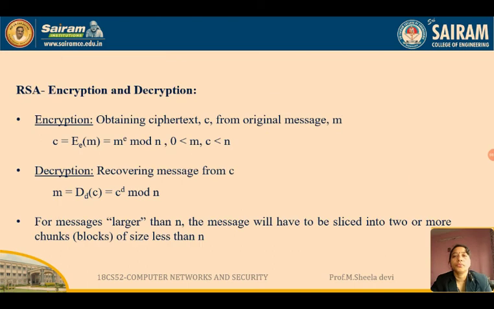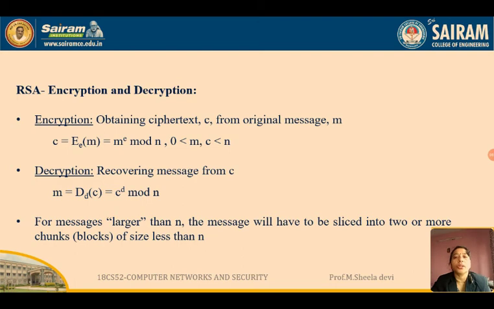Next, the RSA encryption and the decryption process. So in our hand we now have the private key as well as the public key. Now C is equal to, what is the formula to convert the plain text to the ciphertext? It is nothing but the ciphertext is equal to message power E mod n. What is this E? If I am the sender, I am encrypting my message with my private key. E is nothing but the private key, mod n. Since I am using n here, that's why we said the private key is the pair E comma n. So message power E mod n will be my ciphertext.